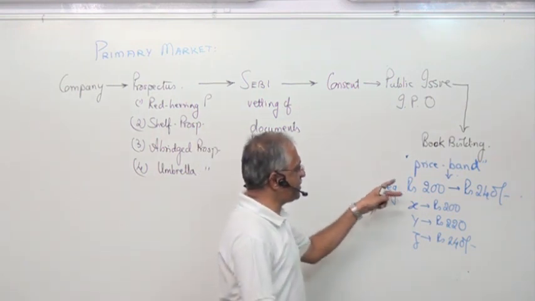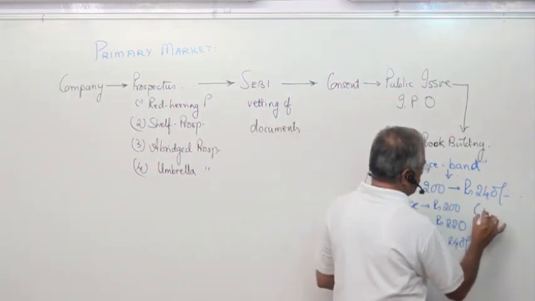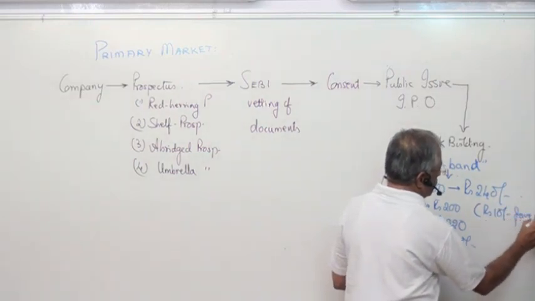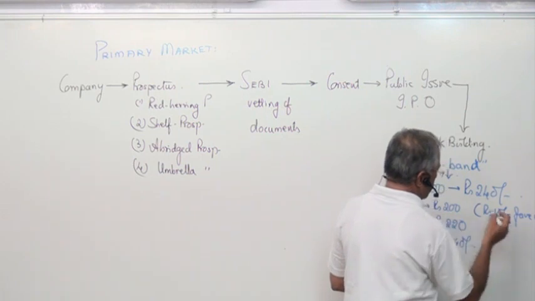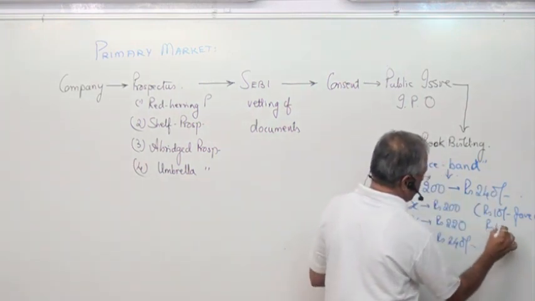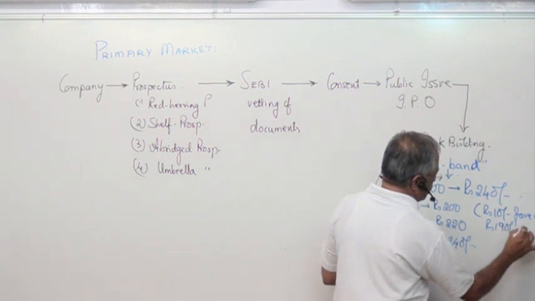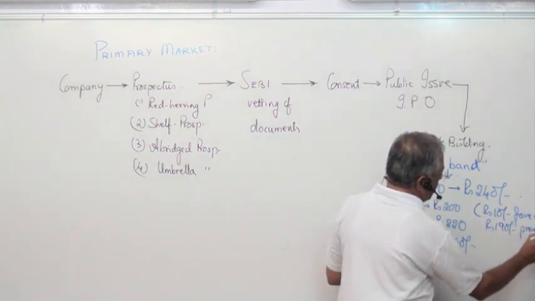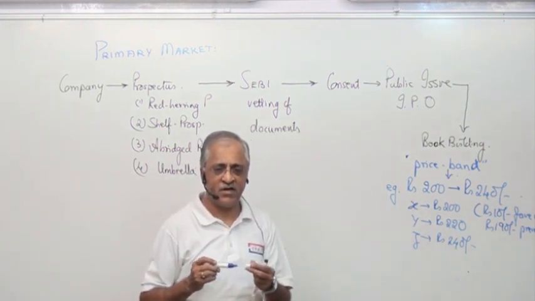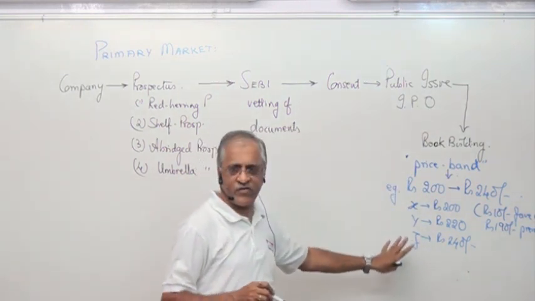Always, when you are taking these figures, know that 10 rupees or below is the face value, and the remaining amount, in this case 190 rupees, is what is known as the premium. That is how you have to apply.